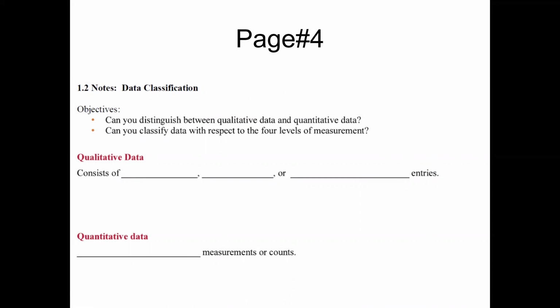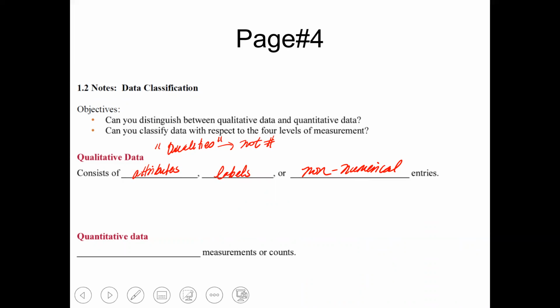All right, so qualitative data, the way I remember it is I think about qualities for qualitative. And because it's qualities, it is not going to involve numbers, okay? And they consist of attributes, labels, or non-numerical entries.